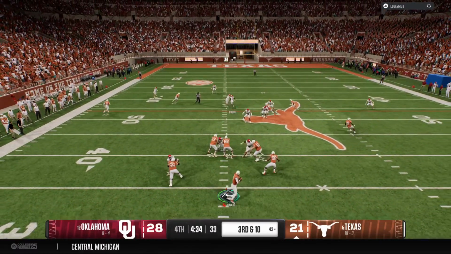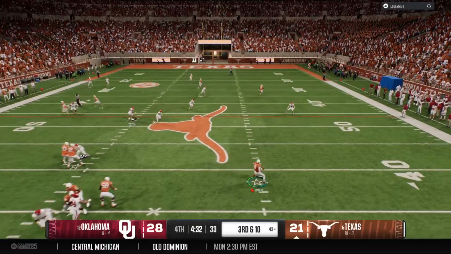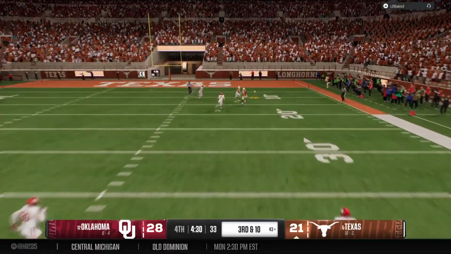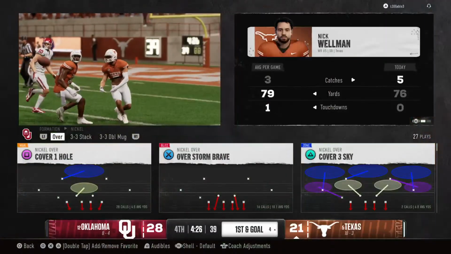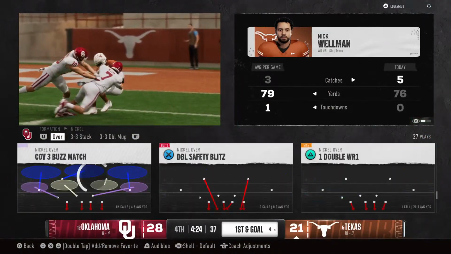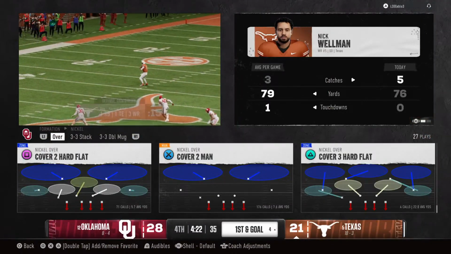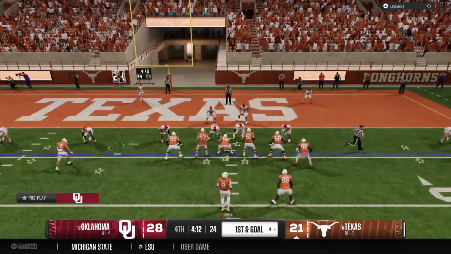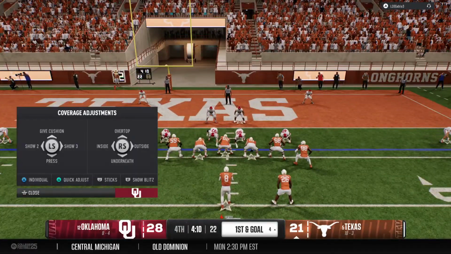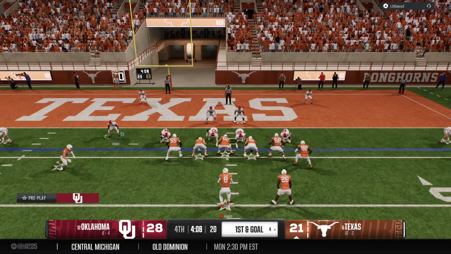Dropping back, looking to throw for the first down. Looking to scramble. Throws a rocket toward the right side. Catch made down inside the 10. They stop him at the 4, but it sets up this offense with a 1st and goal. Good job by this offensive line and a great throw by the quarterback to get that first down there on 3rd down. It's exactly what they needed to do.